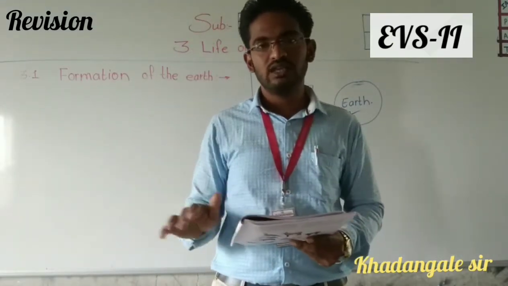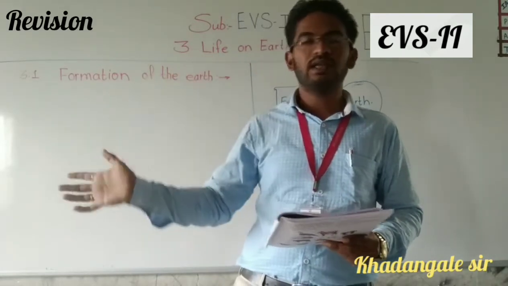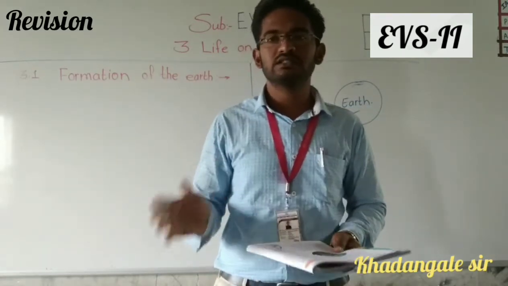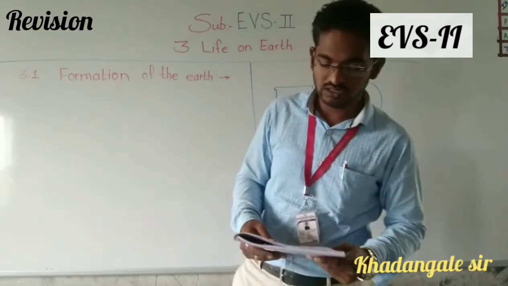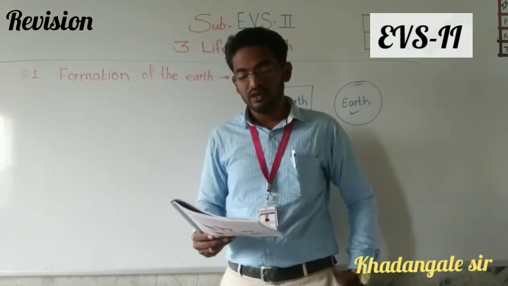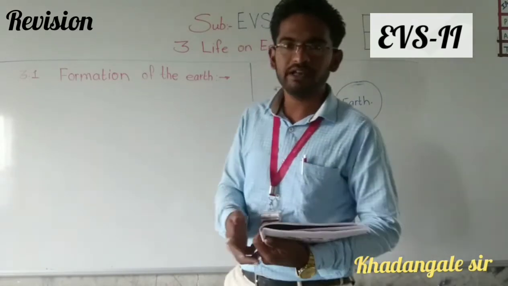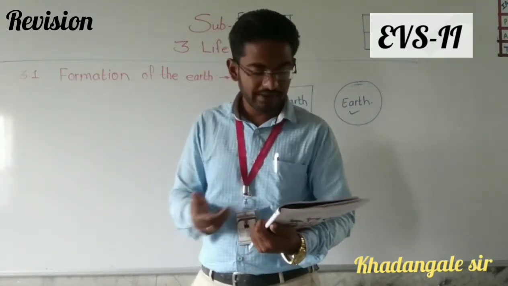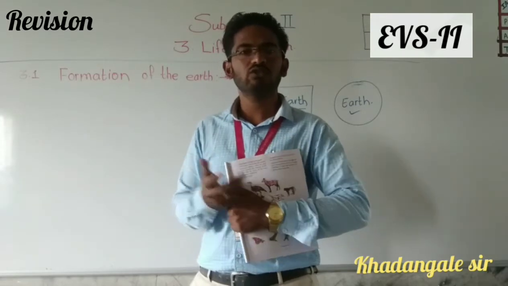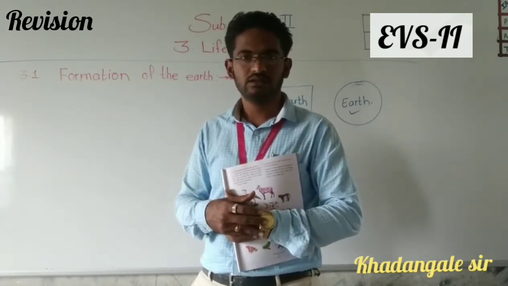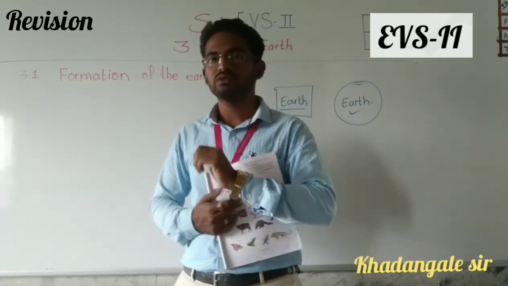It is not the same as when it was formed. Between that time and today's time there are many changes in the Earth. If changes are happening in our Earth, then what exactly are those changes?